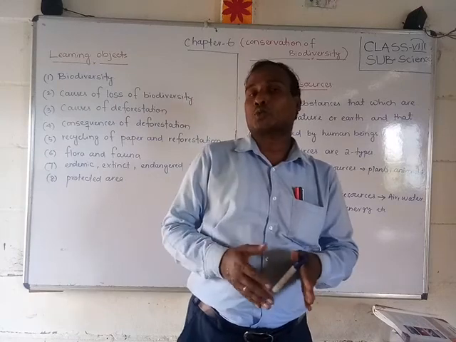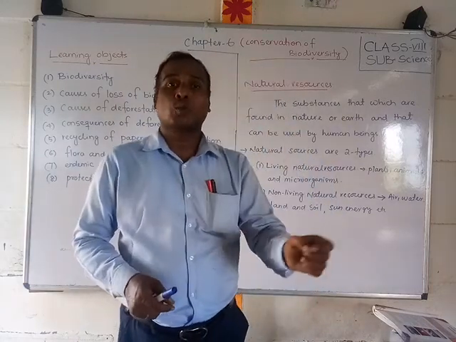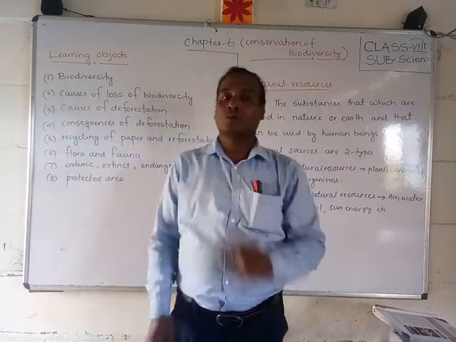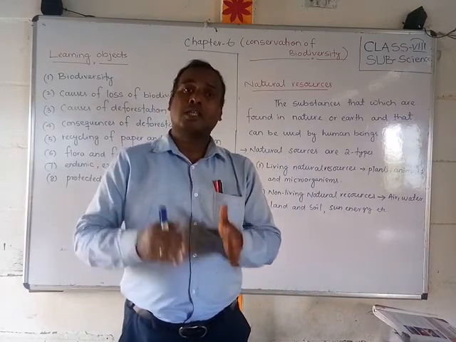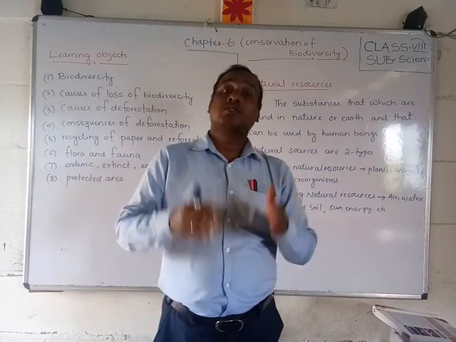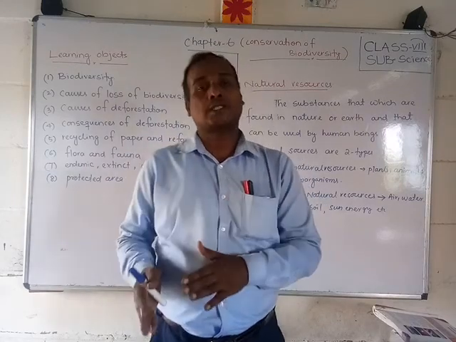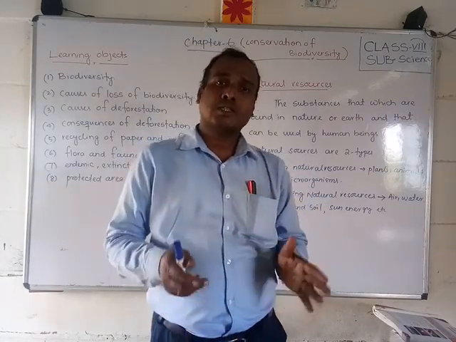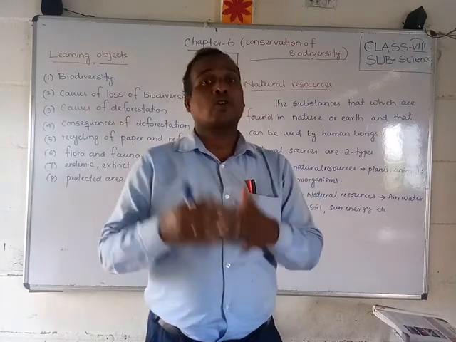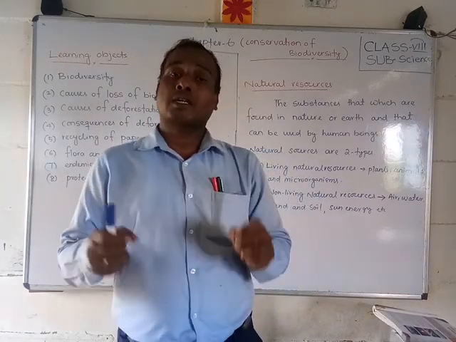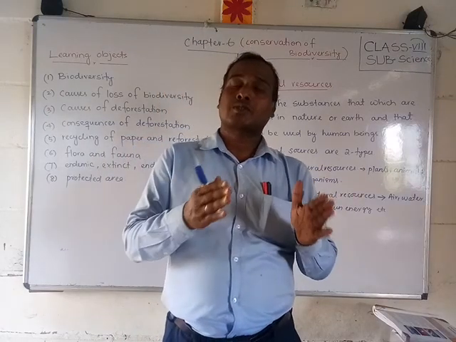These natural resources are classified into two types. One is living natural resources, the second is non-living natural resources. Living natural resources, what are they? Especially animals, plants and microorganisms are examples of living natural resources.